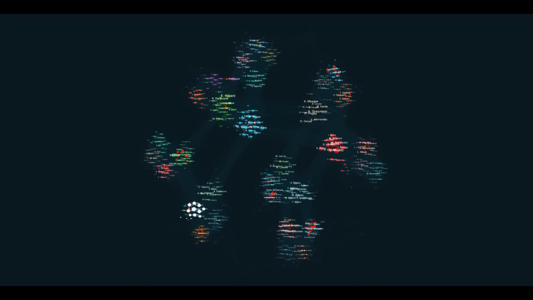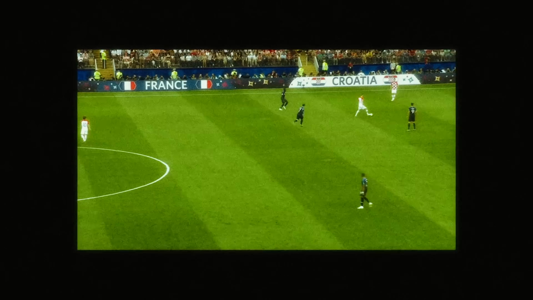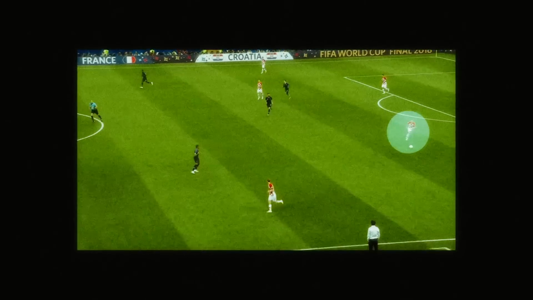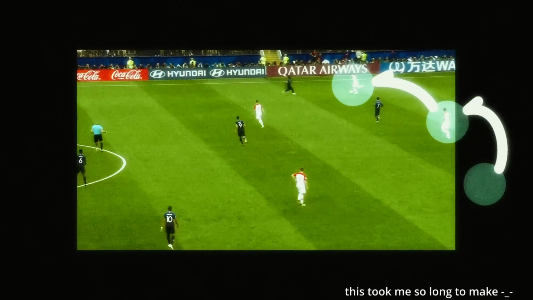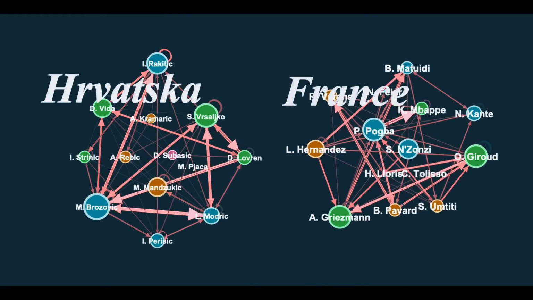How did I make this network? Well, conceptually, it's pretty simple. If player A passes the ball to player B, then we'll draw a directed link from A to B. And the more that A passes to B per game, the thicker we can draw that link. So here's the Croatian and French team passes for the final match of the 2018 World Cup.